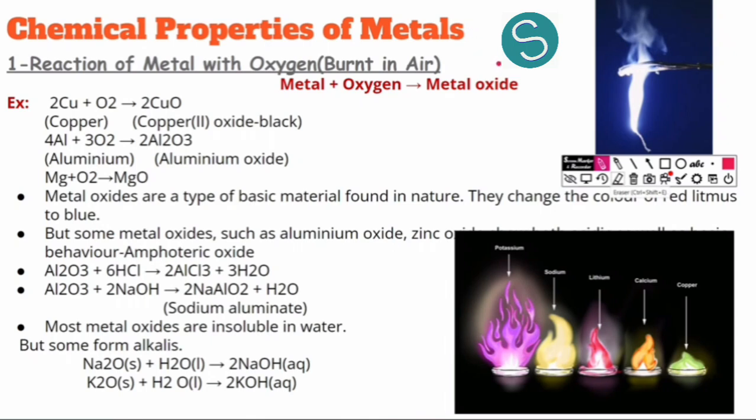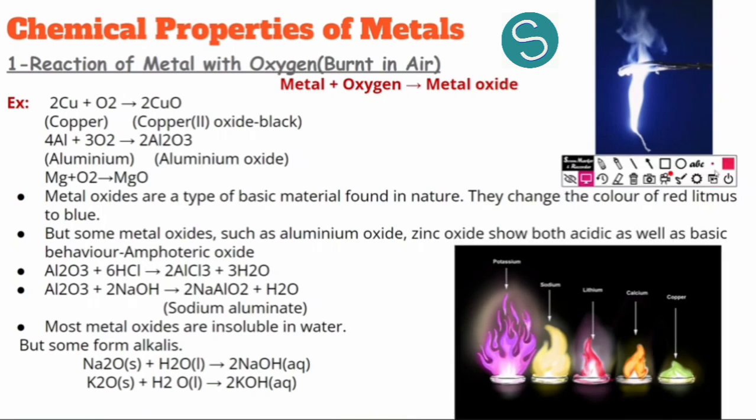Chemical properties are the properties which involve something about the chemical nature of that substance. So how that substance reacts with other substances chemically, what happens in that substance, is there a change which is noticeable there? So that is what chemical properties are. So we'll see the chemical properties of metals.